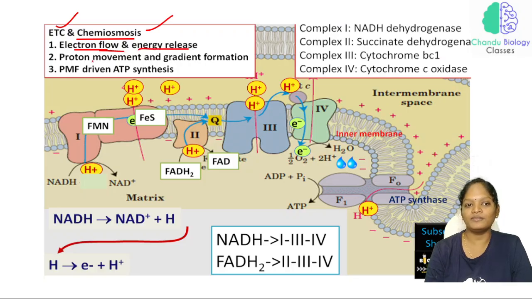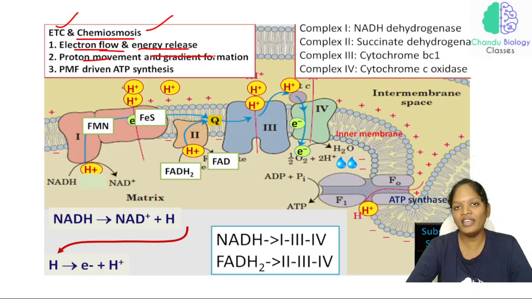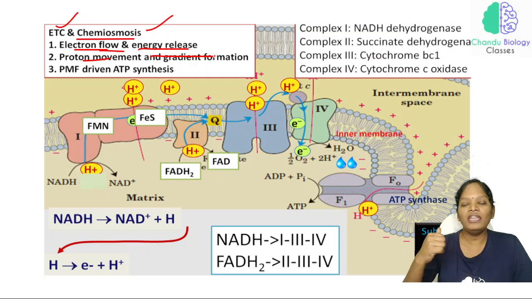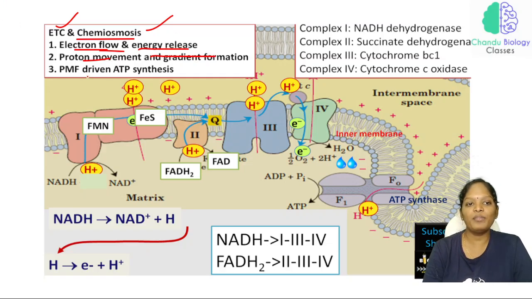Now, the proton movement and gradient formation. In the sense that the proton from the matrix region has been transported to the intermembrane space, and as a result of the higher concentration of H plus in the intermembrane space and lower H plus concentration in the matrix region, there has been a proton gradient formation. So now this proton motive force, the PMF, drives ATP synthesis.